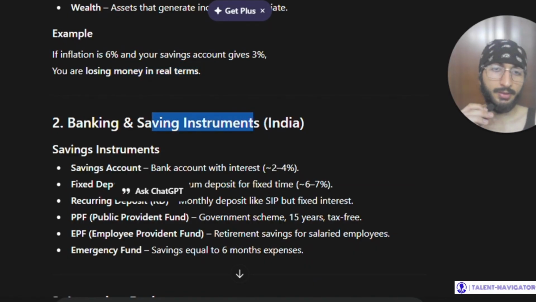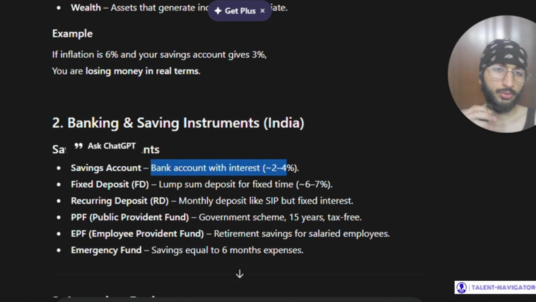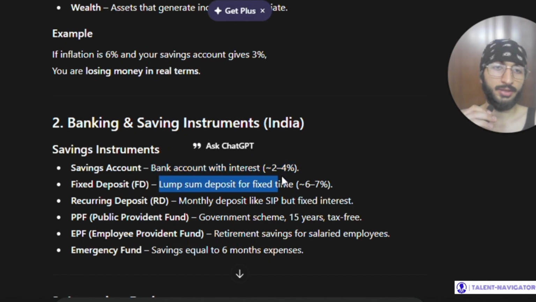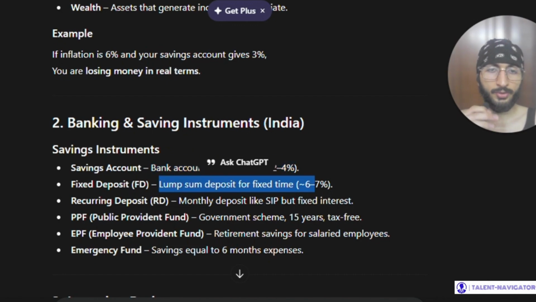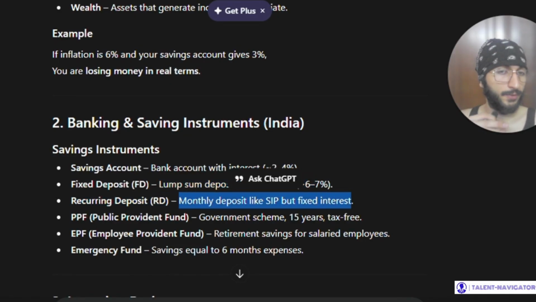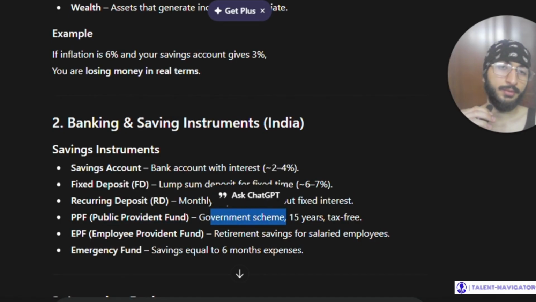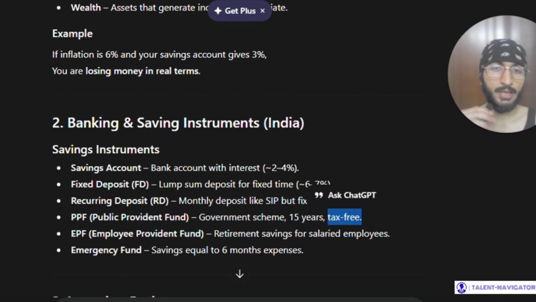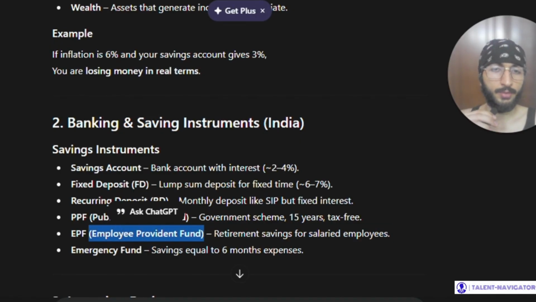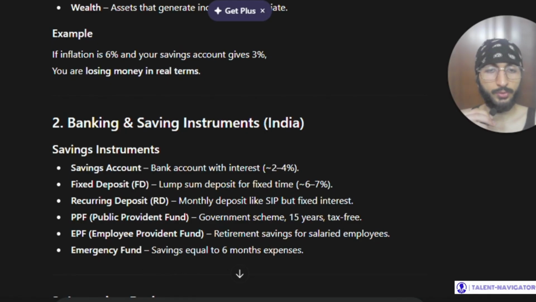Now, banking and saving instruments in India. So we have savings account, bank account with interest close to 2 to 4%. FD is around 6%. Lump sum deposit for fixed time. Recurring deposit, monthly deposit like SIP, but it has a fixed interest rate. PPF is public provident fund. It is a government scheme for 15 years and tax free. EPF is employee provident fund (PF), retirement savings for salaried employees, and emergency fund is savings equal to 6 months expenses.